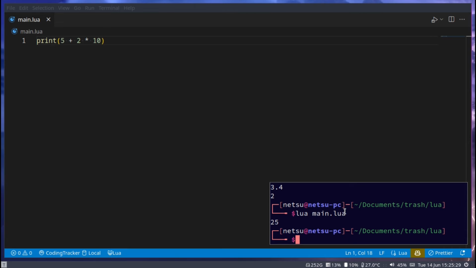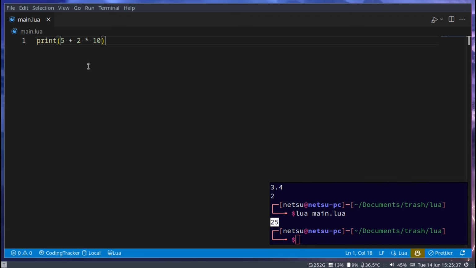So some may see this and think, oh, it's 5 plus 2, that's 7, 7 times 10, that will give you 70. But in actuality, it will give you 25. Because 2 times 10, that's 20. And 20 plus 5 is 25. Now, if you're one of those that can't always remember in which order this happens, or if you just want to change the order in which this happens, then I have a solution for you.